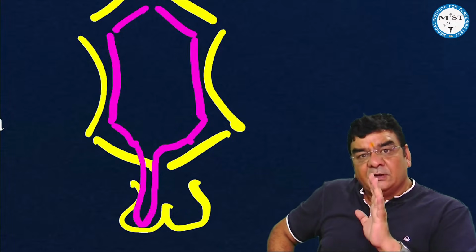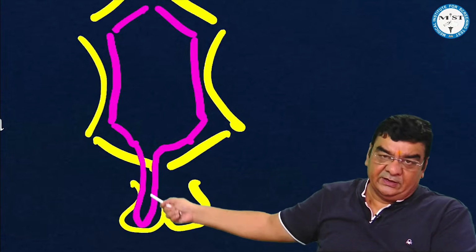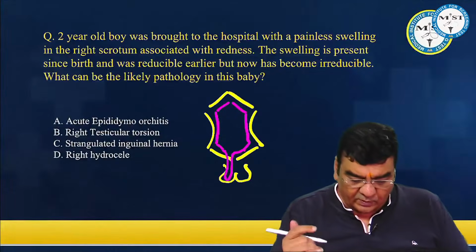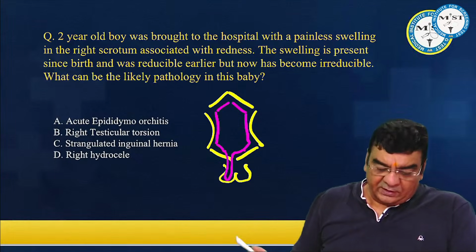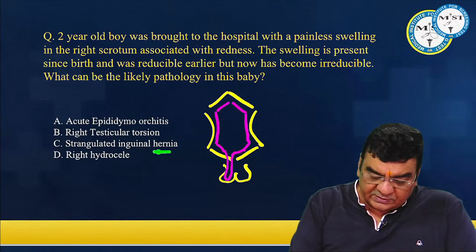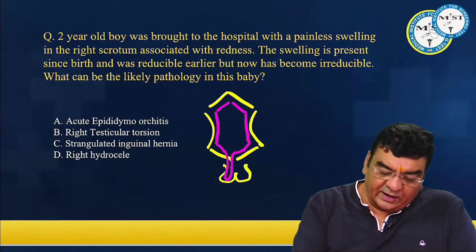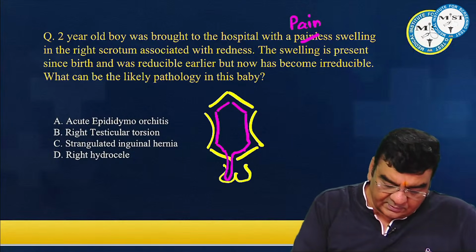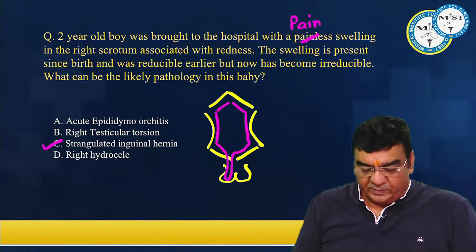And my dear friends, up to 2 to 3 years of age, this connection can spontaneously get obliterated. No surgery is required up to 2 to 3 years of age generally, right? Okay. So if we look at this question now, it was reducible earlier, but now it has become irreducible. So out of the given options, it is going in favor of hernia. Though if he is writing the term strangulated, then in the question, he should have mentioned pain, right? So out of the given options, strangulated inguinal hernia would be the best answer.